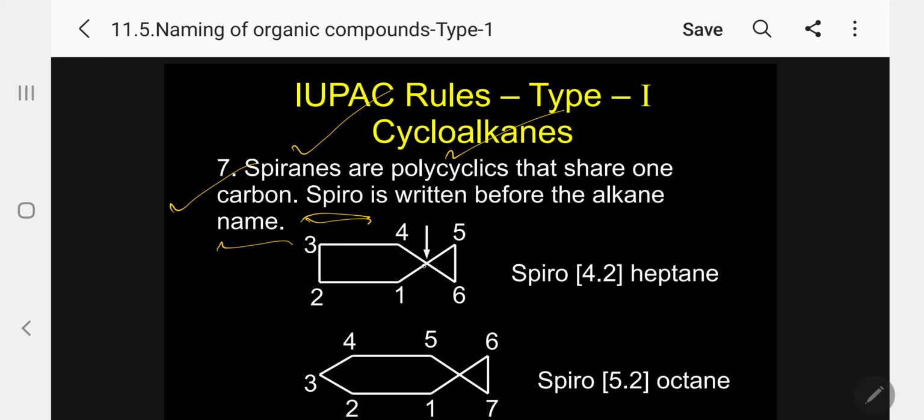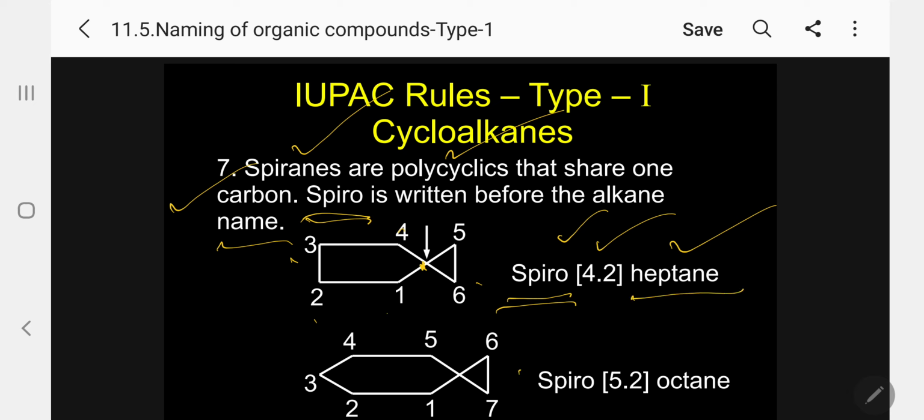So this is the central atom. On the left side I will give numbers 1, 2, 3, 4. Right side again 5, 6. Center is spiro. So what I will write now is spiro within bracket 4.2. Totally I will calculate 4 plus 2 plus 1, heptane. So 7-membered ring totally, including spiro. I am writing this heptane.